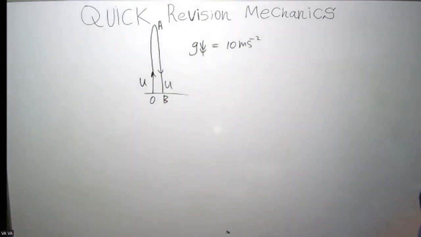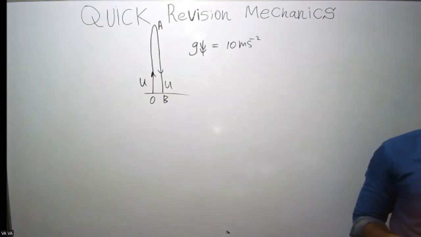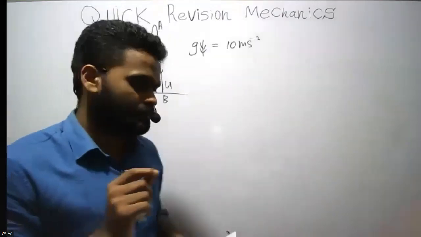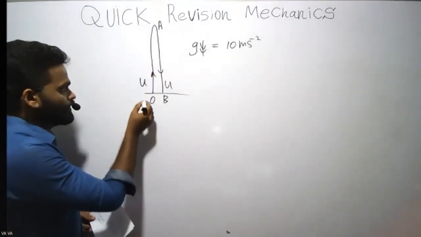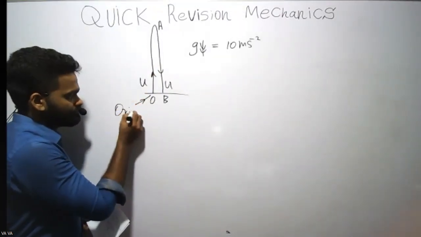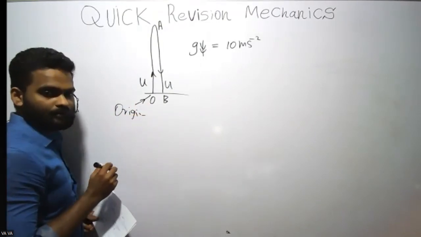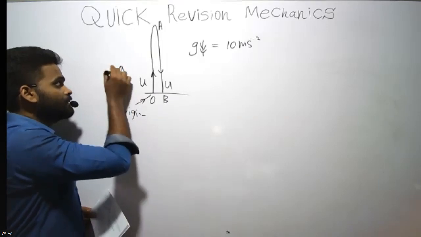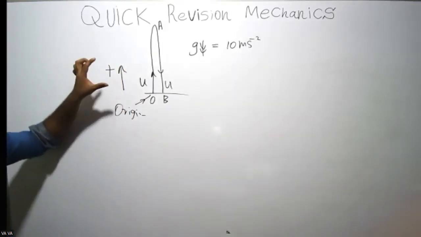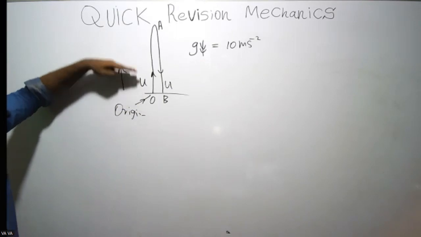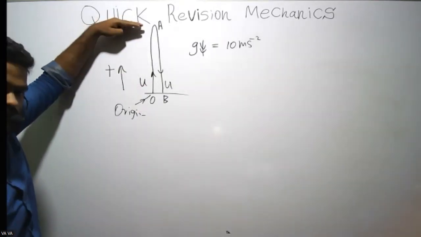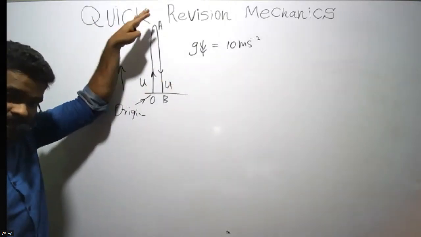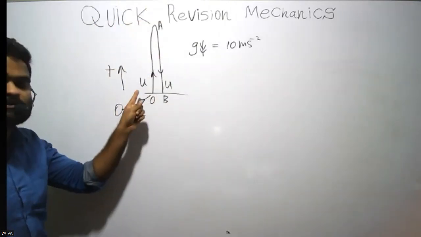So whenever you have a motion question, these are important. You need to define the origin. Define an origin, and you have to assign a positive direction. Positive direction means everything to this side. To assign direction, any vector in this direction is positive. If the vector is to the other side, then it is going to be negative.